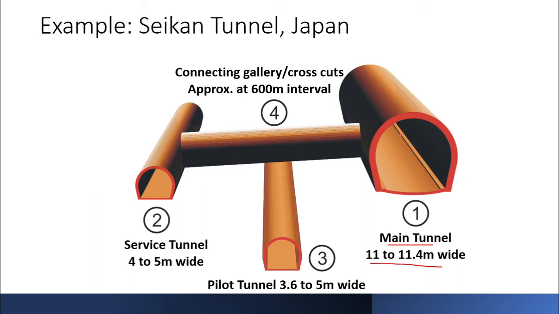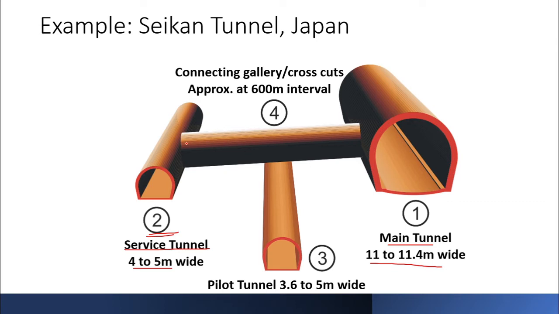But along with this main tunnel, you can see some small tunnels as well. The second, numbered 2, is a service tunnel, a smaller one, 4 to 5 meter wide. It's also a horseshoe shape, but the size is a bit smaller.